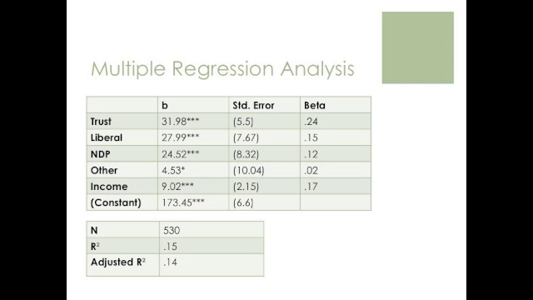15% of the variation in an individual's liberal perspective is explained by our independent variables according to the R-squared and adjusted R-squared values as indicated by our multivariate regression analysis. Trust resulted in a B value which indicates that those who are trusting of others are 32% more likely to have a liberal perspective. The B values for all political parties showed a higher likelihood of liberal perspectives than members of the Conservative Party. To the contrary of our hypothesis, the B value for income indicated that the higher an individual's income, the higher their liberal perspective is.